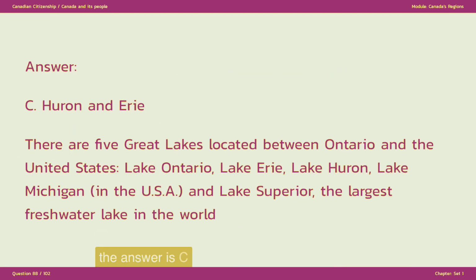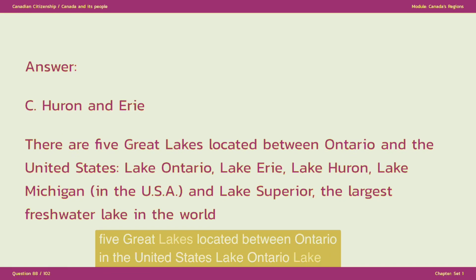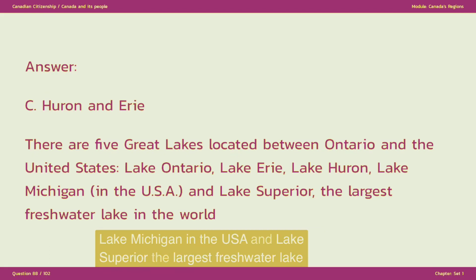The answer is C. Huron and Erie. There are 5 Great Lakes located between Ontario and the United States: Lake Ontario, Lake Erie, Lake Huron, Lake Michigan, in the USA, and Lake Superior, the largest freshwater lake in the world.